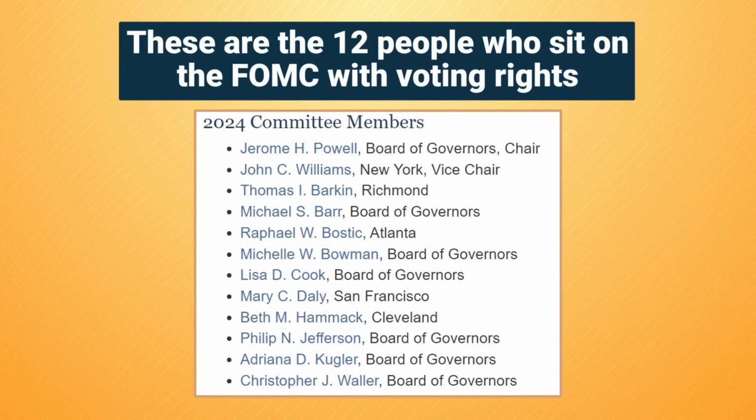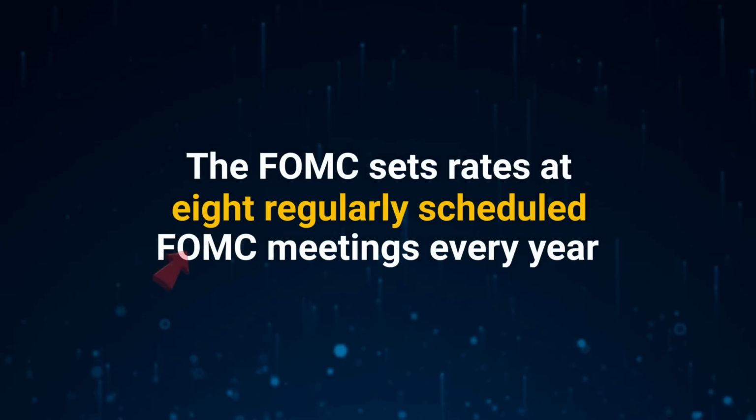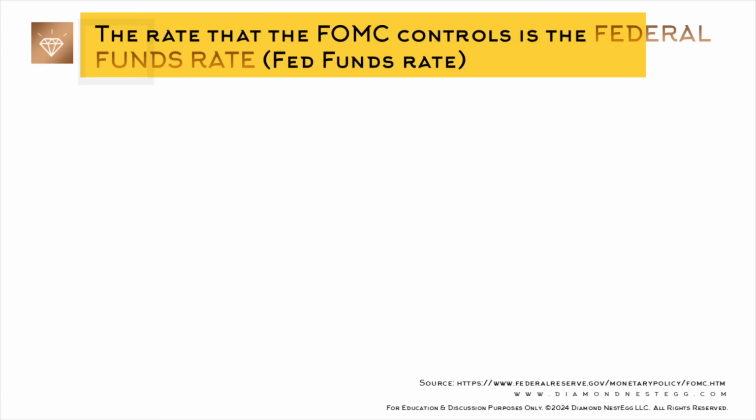At the time of this taping, these are the 12 people who sit on the FOMC with voting rights. They're the ones who set the rates and, in that sense, decide the fate of our bonds and our economy overall. The FOMC sets rates at 8 regularly scheduled FOMC meetings every year, and the rate that the FOMC controls is known as the federal funds rate, or Fed funds rate for short.